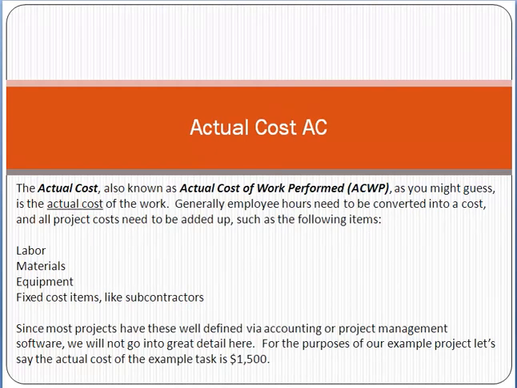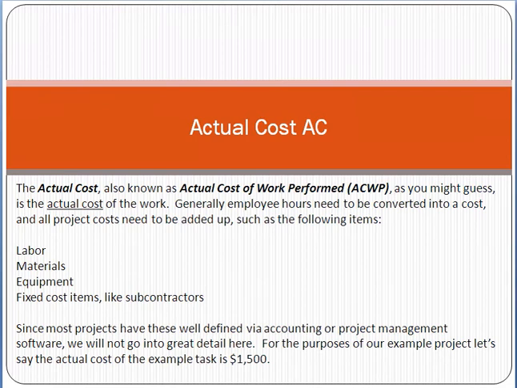Now friend, coming to our main topic, actual cost. What is actual cost? Actual cost, also known in project management terms as actual cost of work performed, ACWP, is, as you might guess, the actual cost of the work. Generally, employee hours need to be converted into a cost, and all project costs need to be added up, such as the following items. Friend, actual cost, in a general sense: how much cost actually occurred?